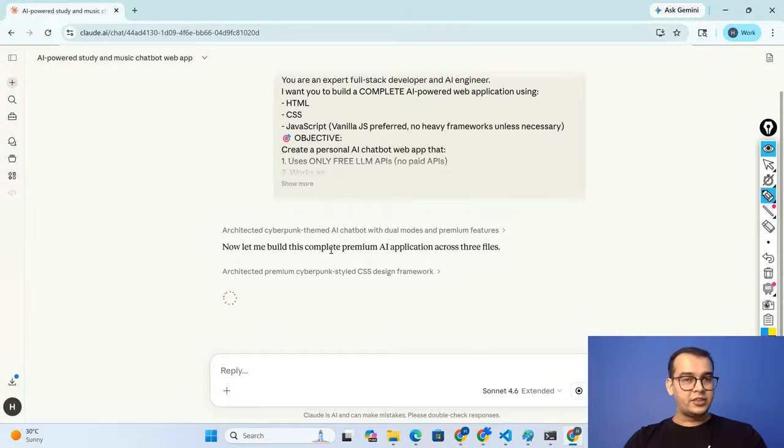It is taking some time. I know that it is taking some time, but that particular time is good for you because it is going through each and every small detail. So you guys don't have any kind of issue once you get the particular platform, right? Because we are telling the prompt to use only free LLM APIs, no paid APIs, okay? So that is the reason it is doing the setup for such a long time, because if you are building something, definitely it needs time.